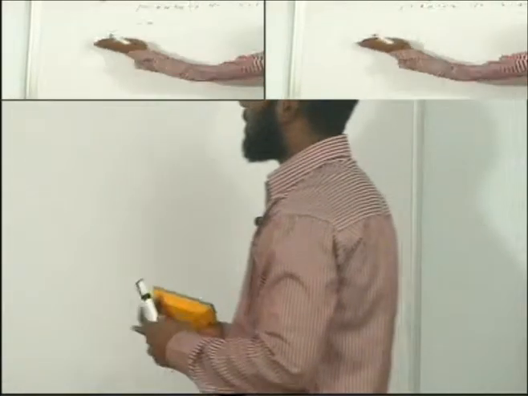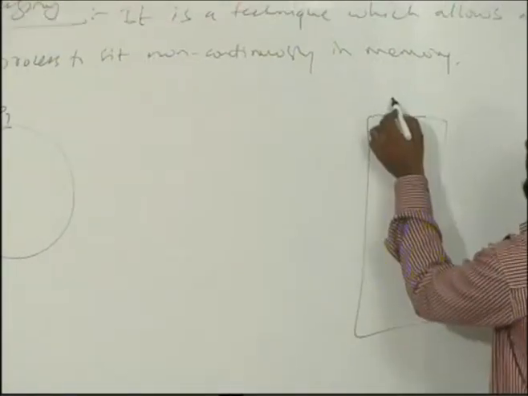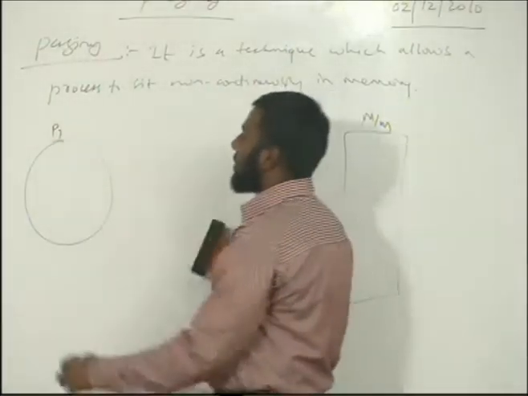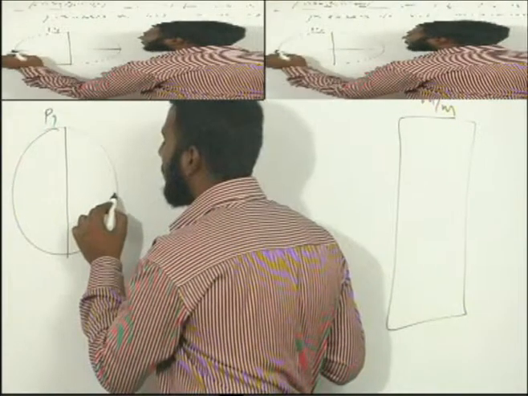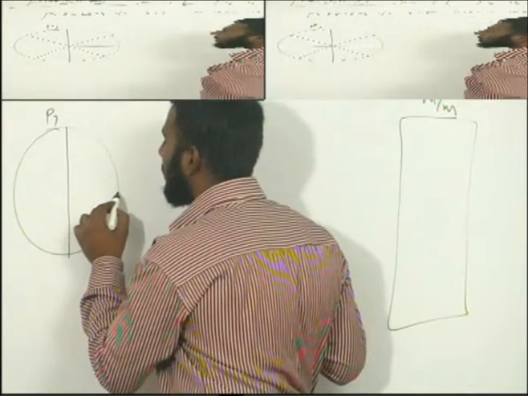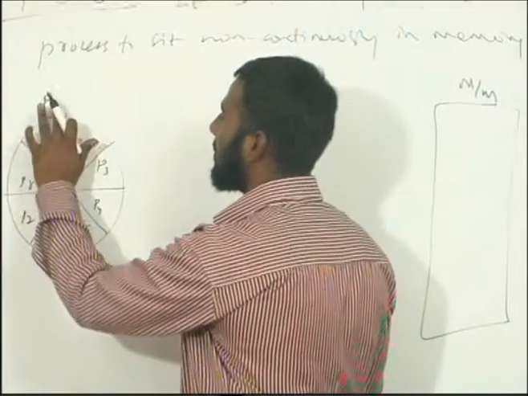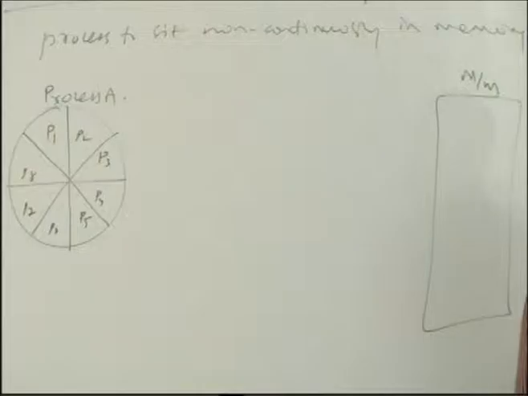Now, assume that I have a process P1 and I have a main memory. What I do is break the process into a number of pages. So I have broken it down into page 1, page 2, page 3, page 4, page 5, page 6, page 7, page 8 of process A.